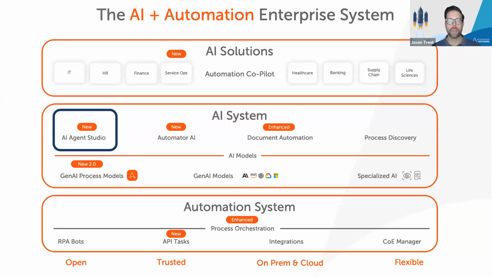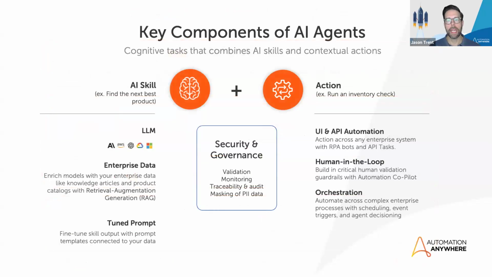On top of all of this is a set of solutions that we're starting to build and take to market. These are ways to get started quickly, and they're targeted at either very common horizontal use cases or vertical focuses. The first one we shipped earlier this year was around service ops, and we've continued to deliver others in finance, HR, and IT. You can get access to those via the bot store, as well as our partnership with certain hyperscalers.